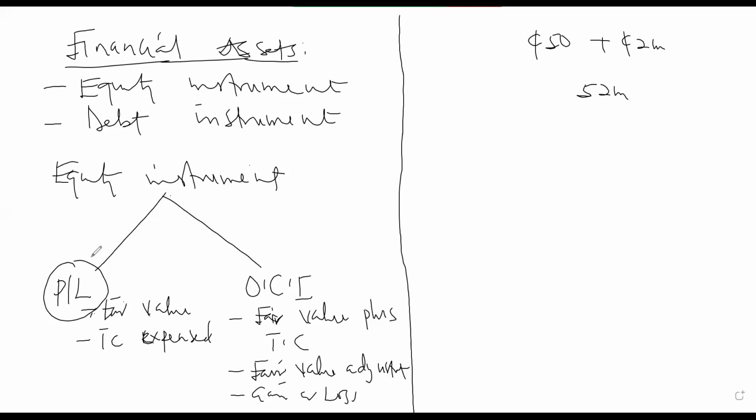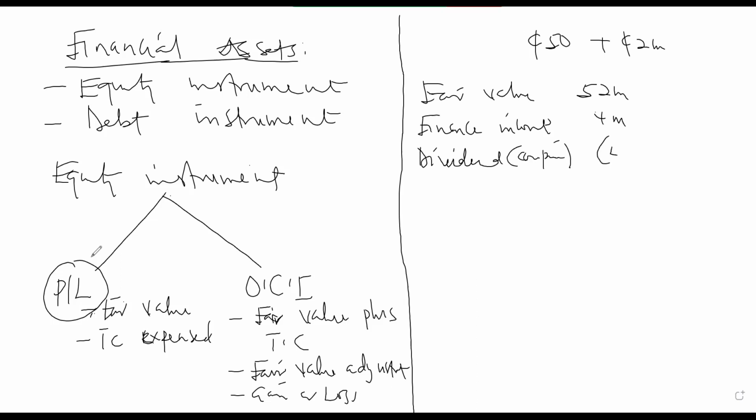Okay, if a dividend was paid, what will happen is that the dividend will be treated as a finance income. So we have the fair value, and we count the finance income, which will be the dividends. Assuming the finance income is 4, that will increase this one by 4. But the dividend can be like a coupon or something. It is the amount that you are receiving. So you receive the dividends in cash, it means that this will still be 4.